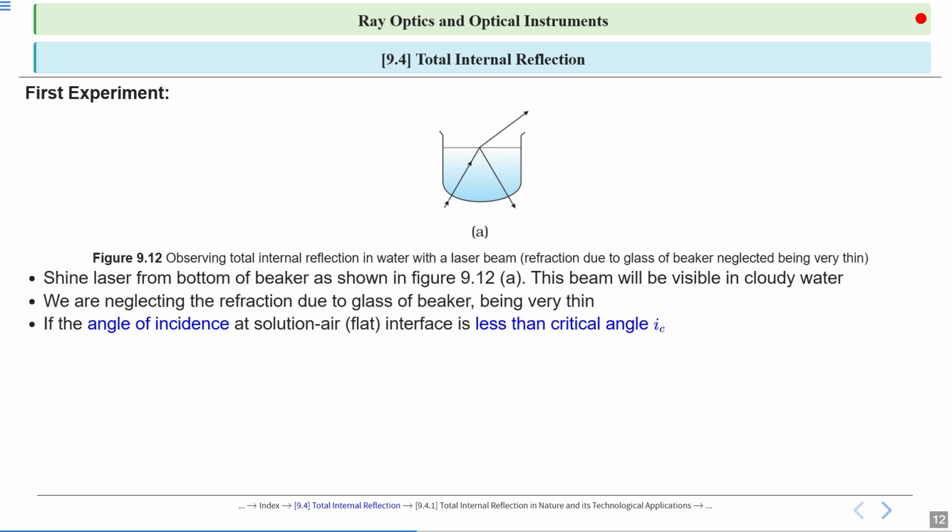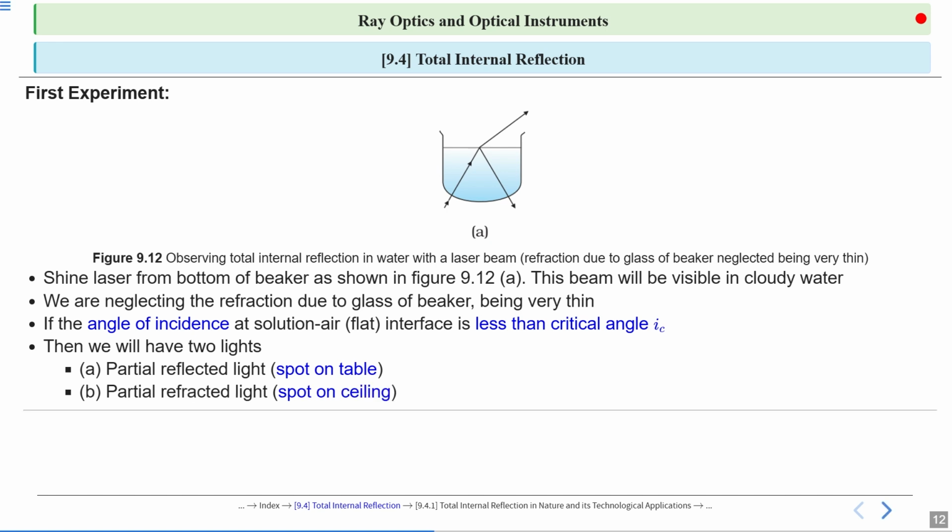Now, if the angle of incidence at the solution interface is less than the critical angle, we have two lights. First, partially reflected light, a spot on the table. Second, partially refracted light, a spot on the ceiling.